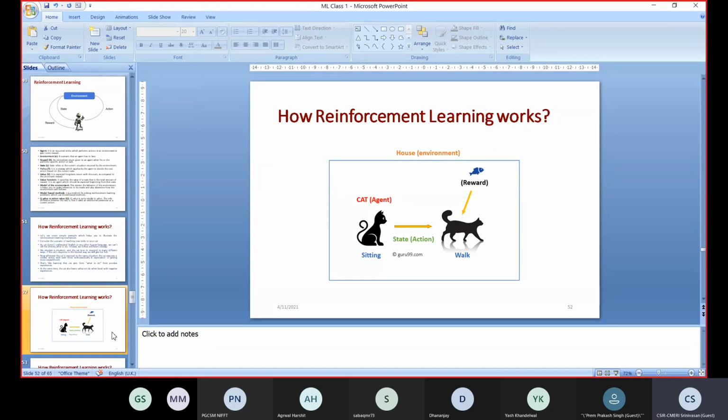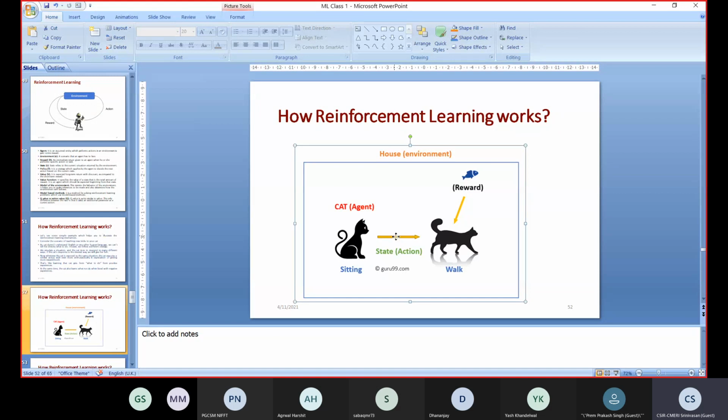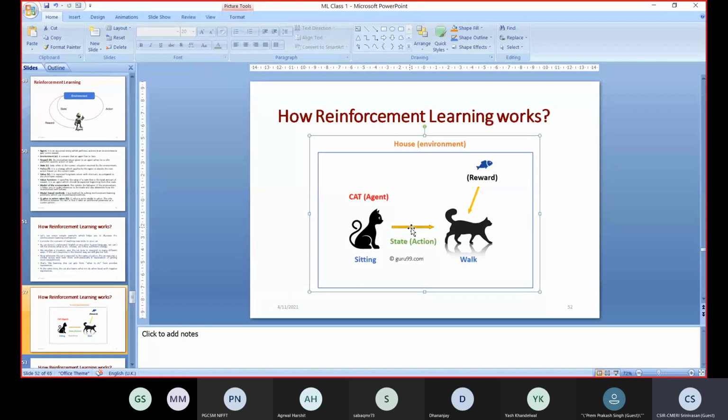Now if we correlate this example with reinforcement learning, the cat is the agent and the environment is the home. The state is changing from sitting to walking, from one state to another.